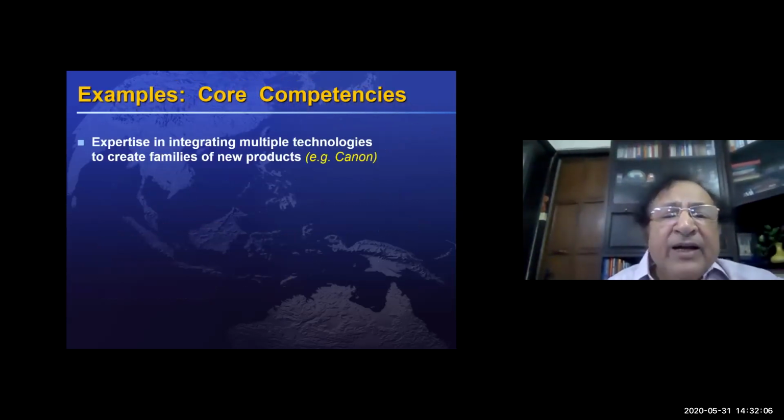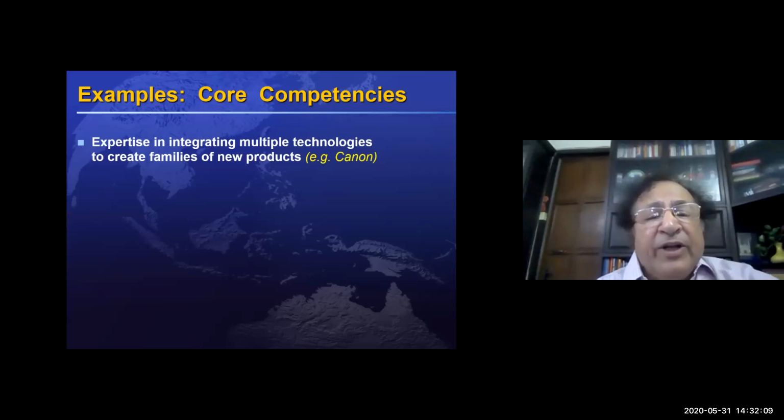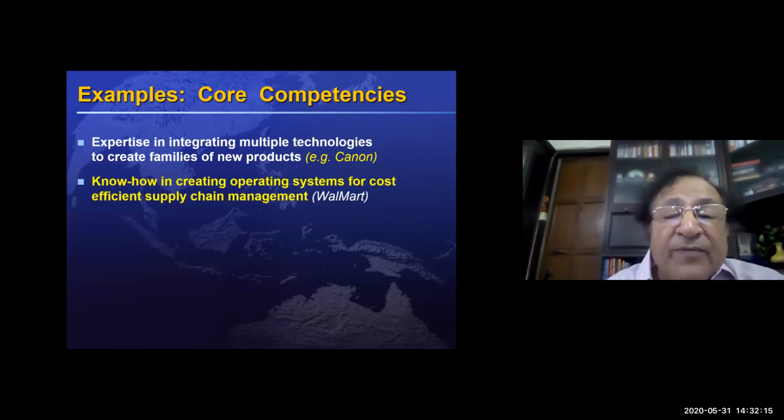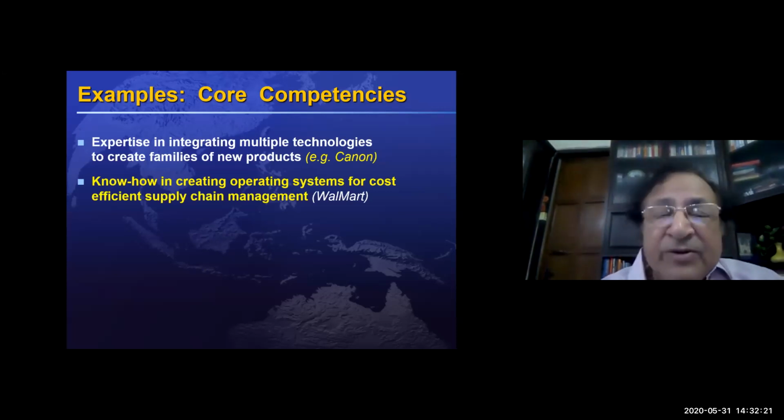For example, Canon is good at integrating multiple technologies, so that has become the core of the strategy. Similarly, Walmart has been able to develop certain competencies in creating a very efficient supply chain management.